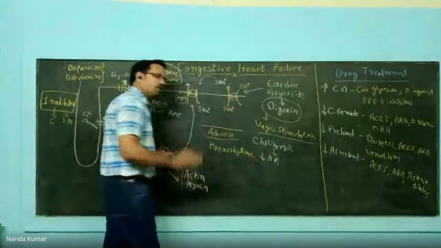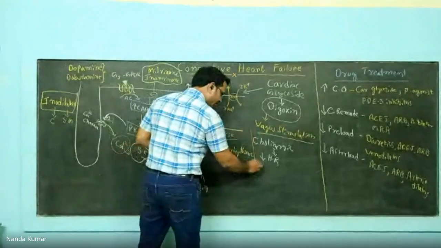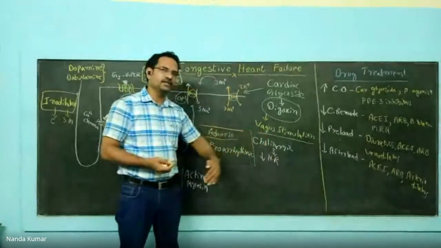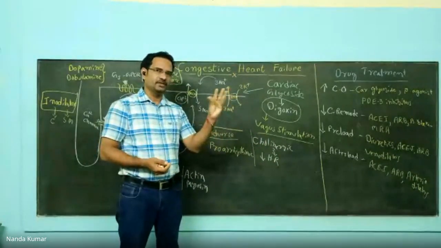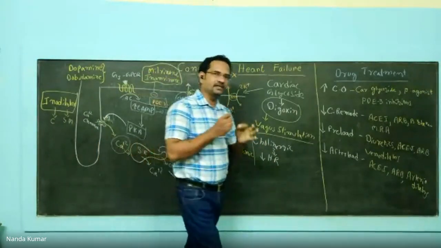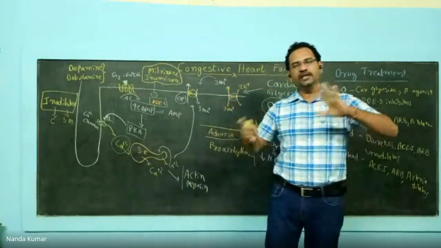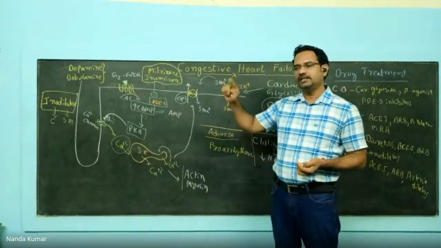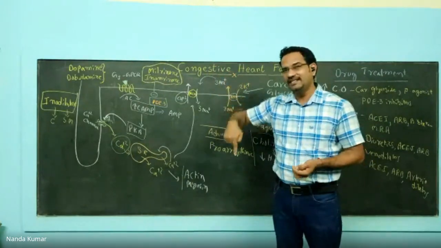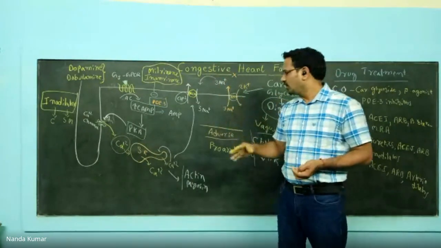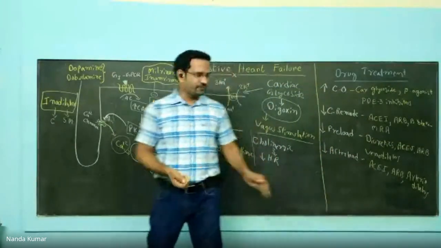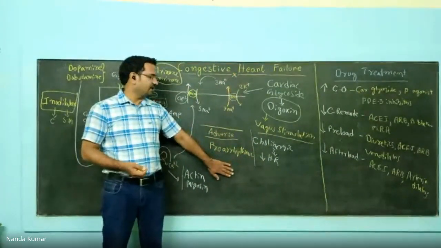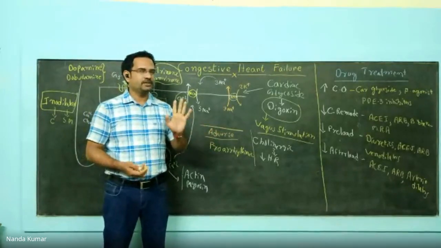Pro-arrhythmic. Why pro-arrhythmic? Because of this action. See what happens, heart rate is getting reduced. If heart rate is reduced, you interfere with the rhythm of the heart, and that may cause some kind of arrhythmia. If heart rate is more than 100, it is tachyarrhythmia. If heart rate is less than 60, it is bradyarrhythmia. So by using digoxin, heart rate is severely reduced, which may result in bradyarrhythmia. So it is a kind of pro-arrhythmic agent, which is dangerous.